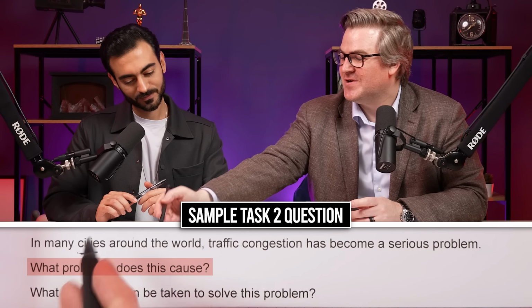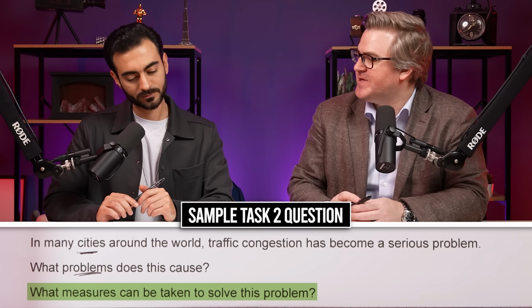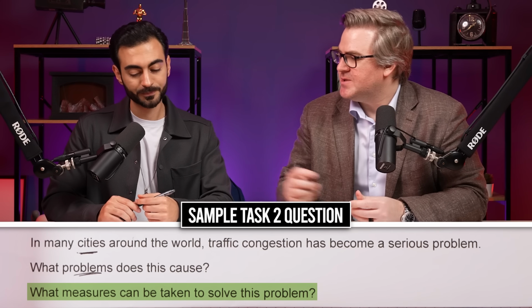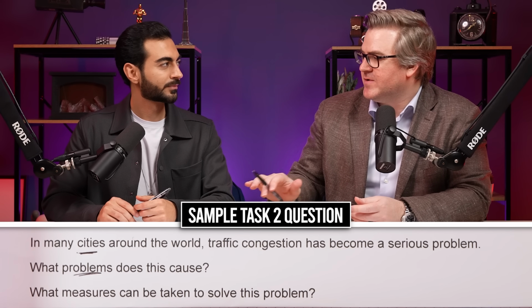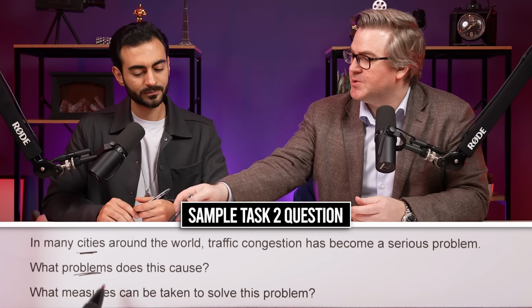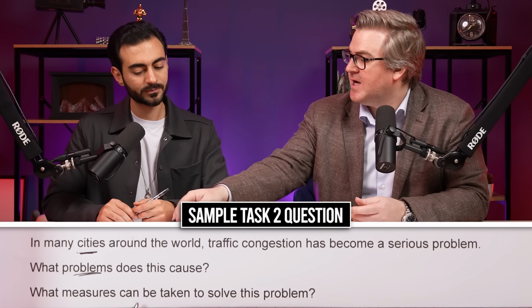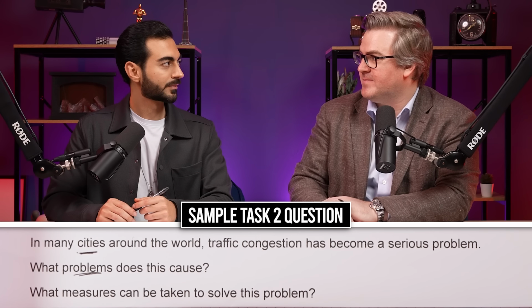So good. You've understood the task that it is about problems. And then what measures can be taken to solve this problem? What's another way of saying that? The solutions. Exactly. So this is a problems and solutions essay. So at the end of your essay, the examiner, the reader, should be able to read this essay and understand what you think the problems are and what the solutions are. So the whole essay is going to be about that. Any questions about that? No, I think it's clear now.